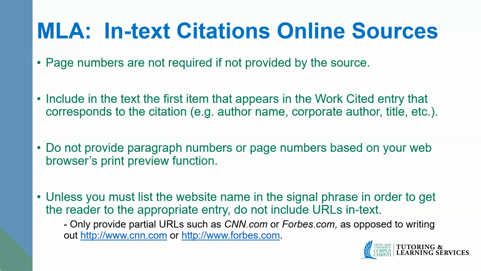And then unless you must list the website name in the signal phrase in order to get the readers to the appropriate entry, do not include the URL in text. So in our example, we have cnn.com instead of the full URL. Again, with forbes.com, you'll just list that in text instead of the full URL.